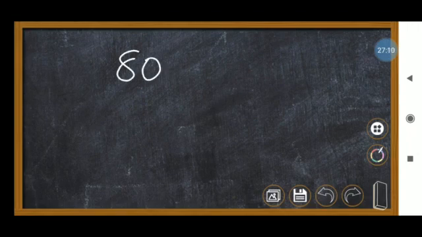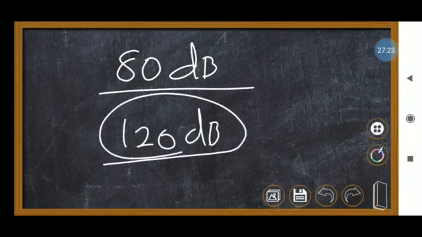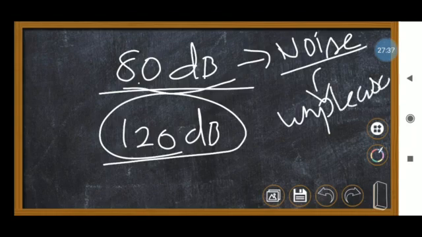And how much loudness can be heard by humans? Normally, from 0 up to 80 decibels we can hear the loudness, but as per the book or the theory, we can hear up to 120 decibels. But from 80 decibels itself, noise is produced. Noise is nothing but unpleasant sound. If you hear that sound, you cannot feel it as pleasant.